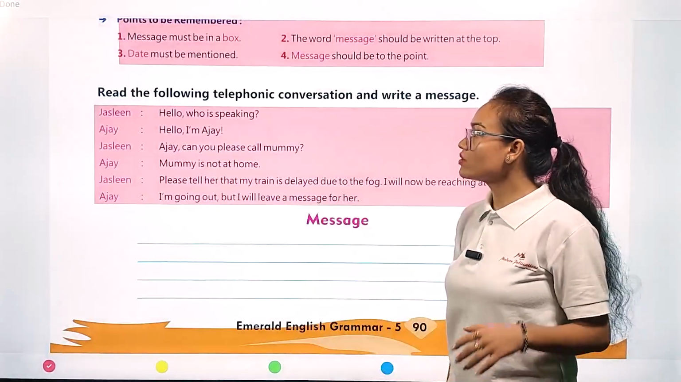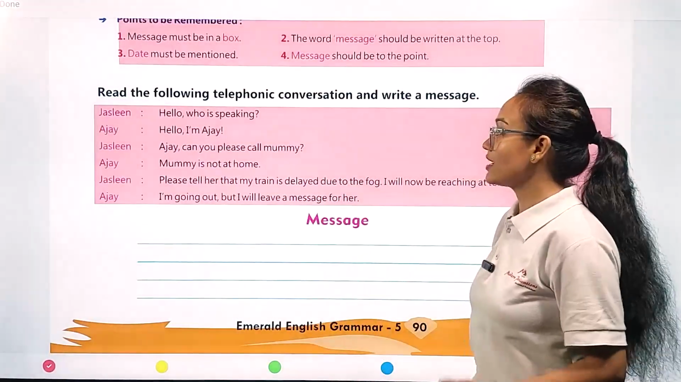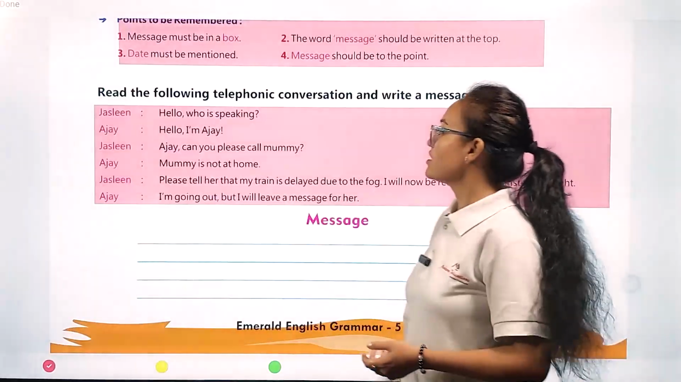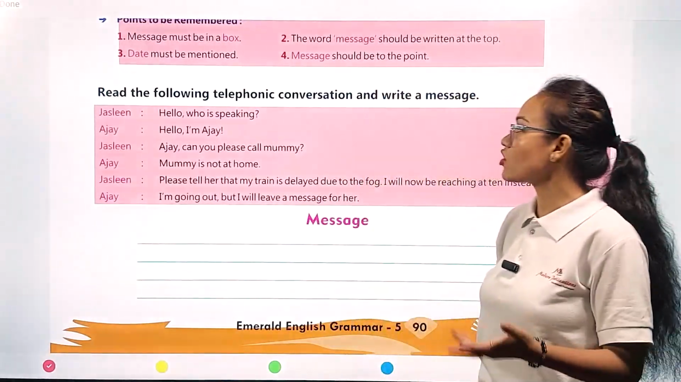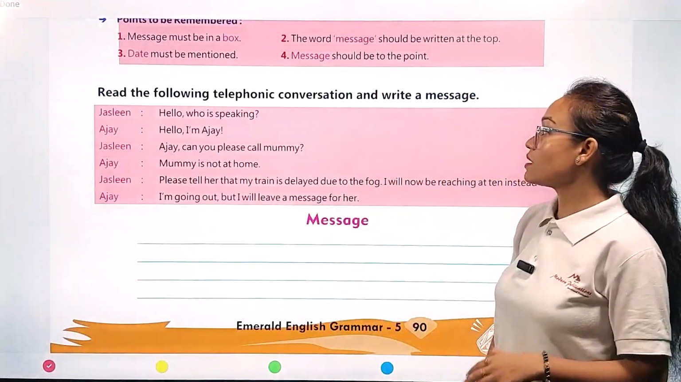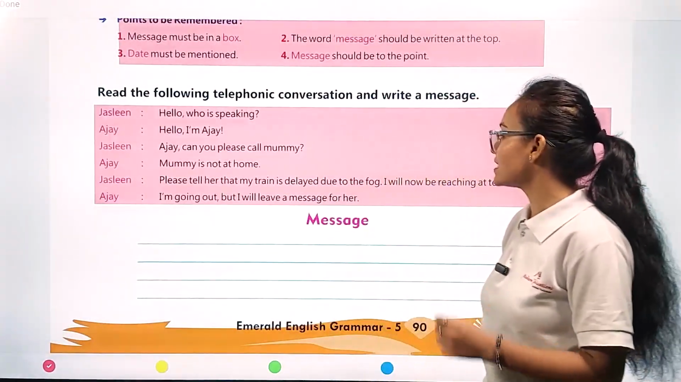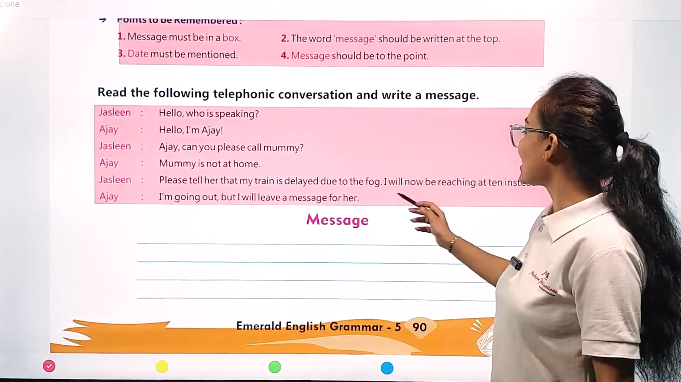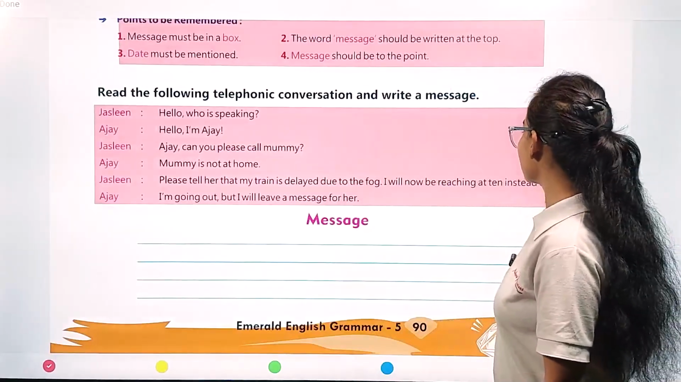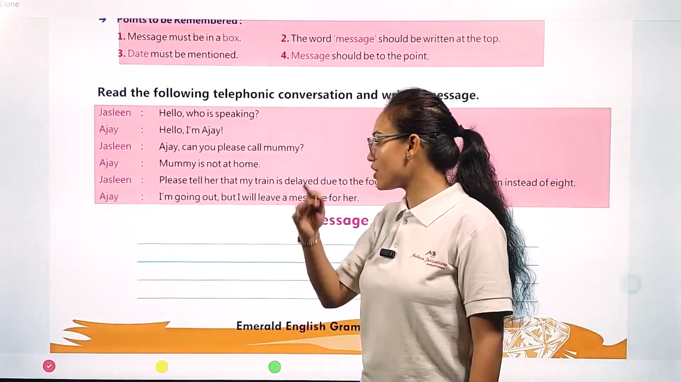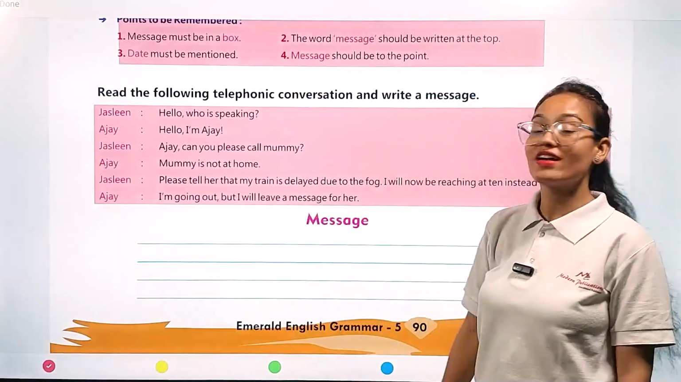Jaslin: Hello, who is speaking? Ajay: Hello, I am Ajay. Jaslin: Ajay, can you please call mummy? Ajay: Mummy is not at home. Jaslin: Please tell her that my train is delayed due to the fog. I will be reaching at 10 instead of 8. Ajay: I am going out, but I will leave a message for her.